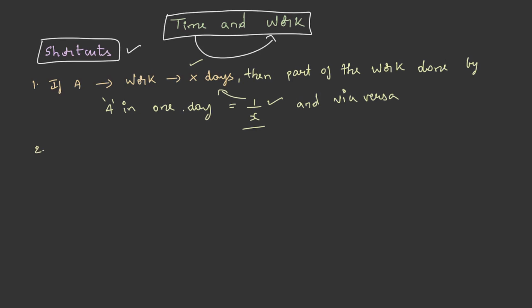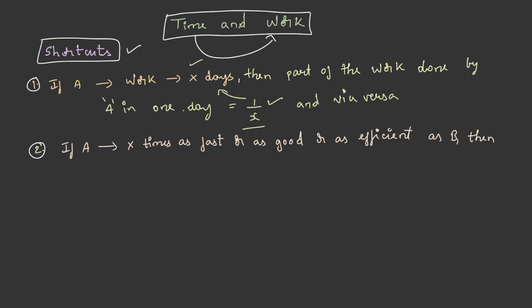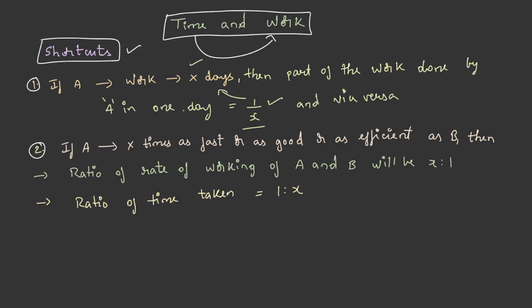And the second one is, if A is X times as fast or as good or as efficient as B, then the ratio of rate of working of A and B will be X is to 1, and the ratio of their time taken is 1 is to X. On the other hand, the ratio of time taken will be the reciprocal of this, which is 1 is to X. How can we obtain the remaining work to be done? That is by subtracting the part of the work done from the total work.